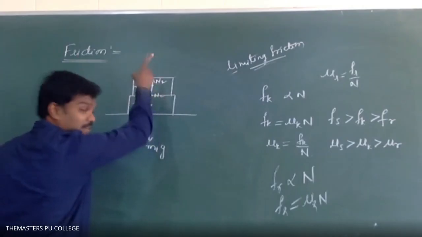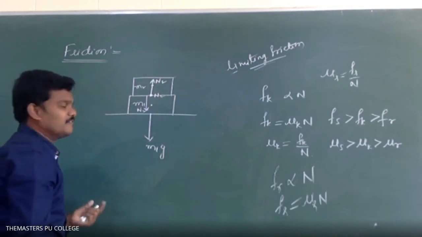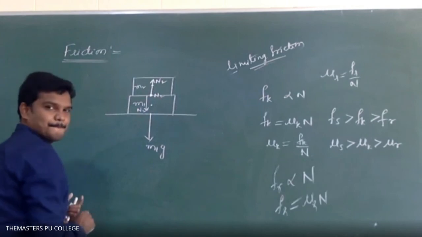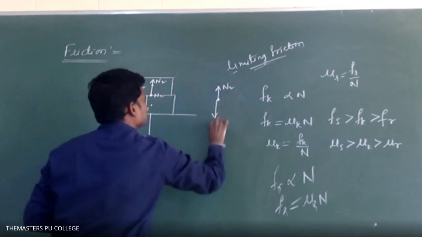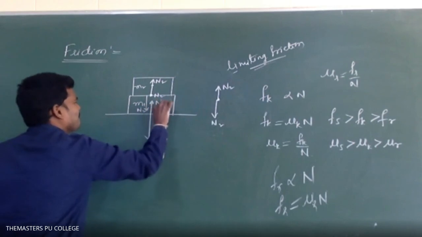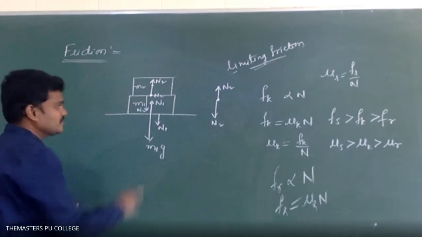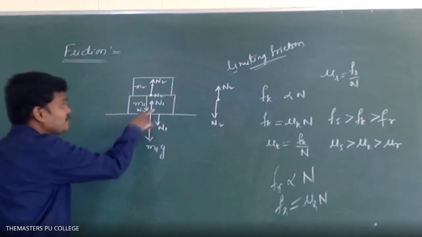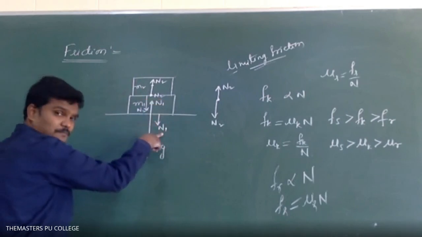See, N2 on M2 is up. On M1, downward. Why? Because it is the action reaction pair. This is N2 on M1. And see, N1 up, N1 down, because N1 starts from here. N1 on the first body is up. N1 on the floor is down.